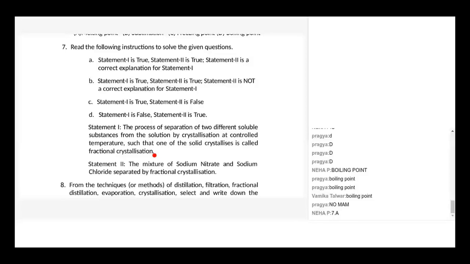Fractional crystallization is based on which crystals are obtained first, and it is also based on the boiling point. So which answer is correct here? Statement 1 is true. Statement 2 is also true. Yes, I actually wanted to say that, but I took the wrong option. Like I told, statement 1 is true and statement 2 is true. Statement 2 is a correct explanation for it. Pragya, you have given C. Ma'am, why I gave the wrong answer is because I haven't read the whole sentence.